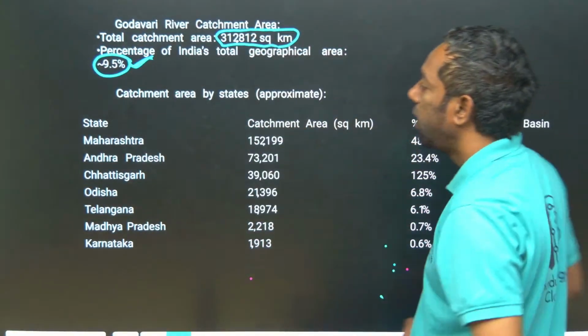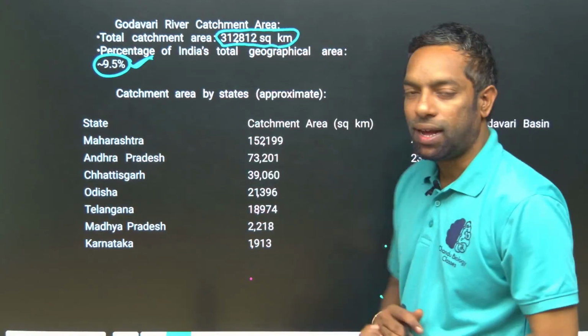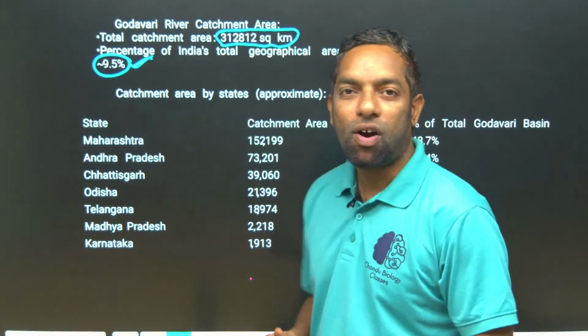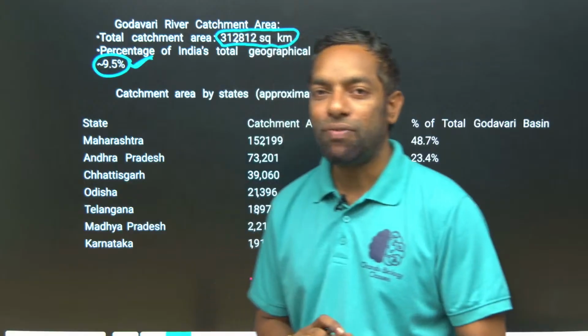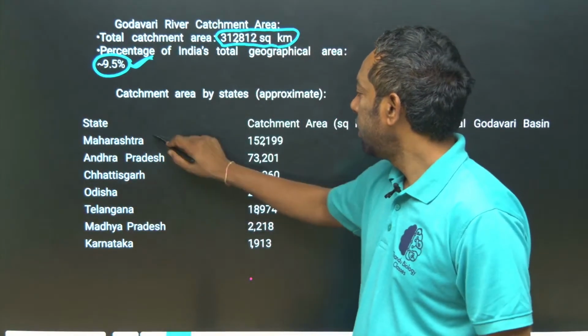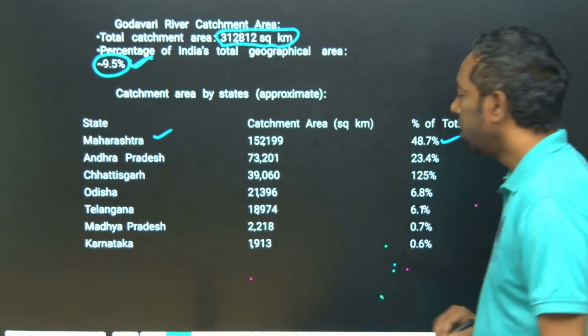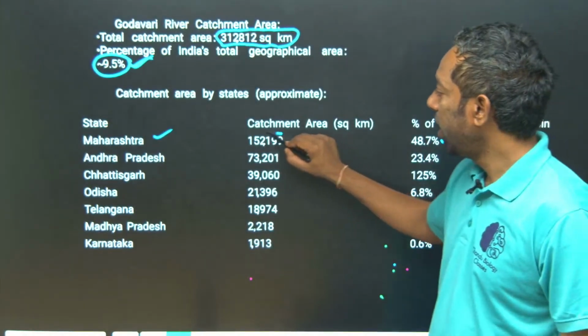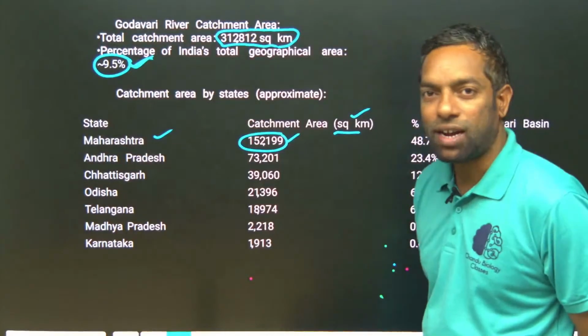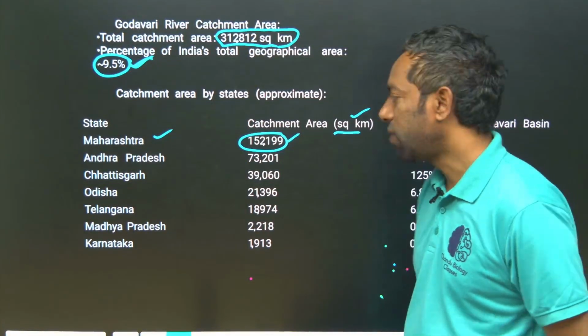According to the Godavari catchment area, they can ask you in increasing or decreasing order, according to the states. Don't get confused. Maharashtra is 48%, which is a catchment area of 1,52,000 square kilometers.